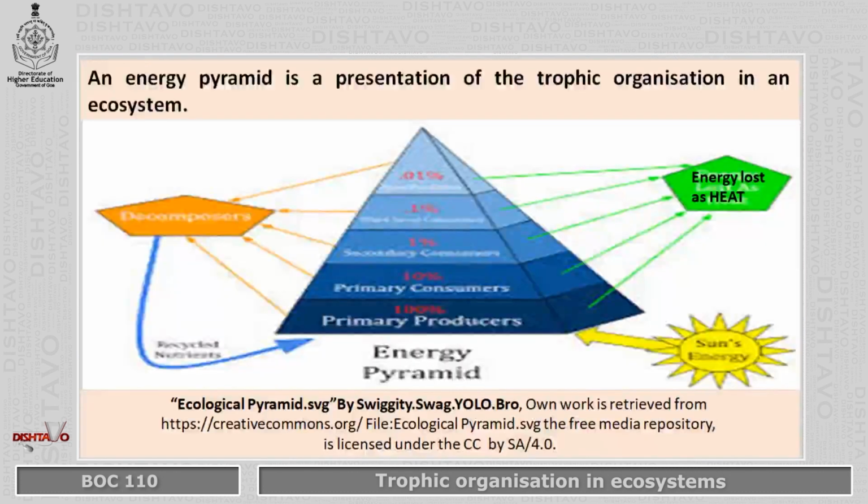So in this energy pyramid, for our understanding, we can see it as a presentation of the trophic organization in an ecosystem. That is the flow of energy, how the energy flows.